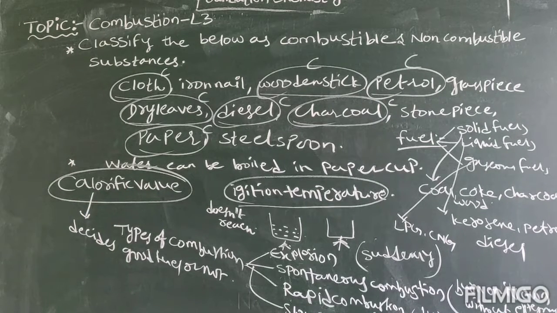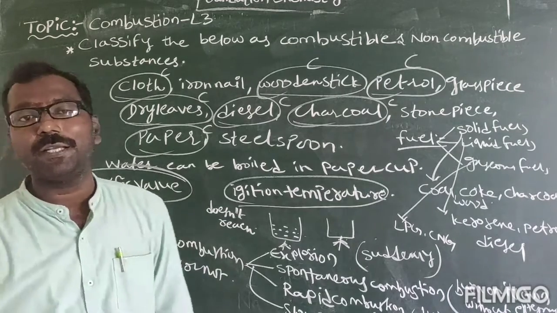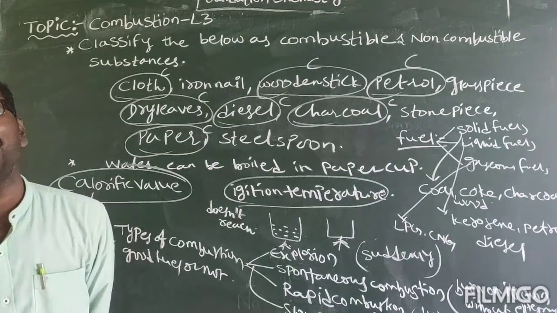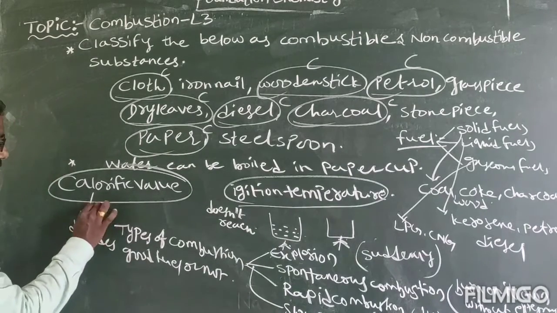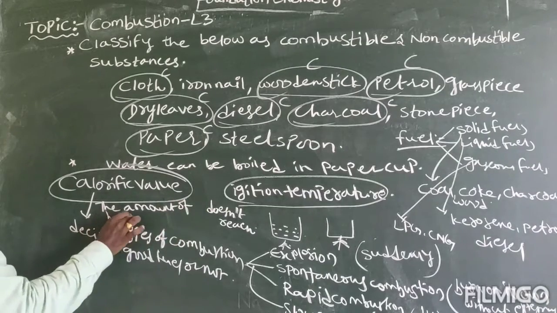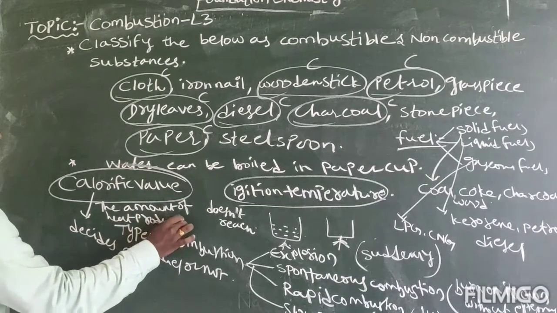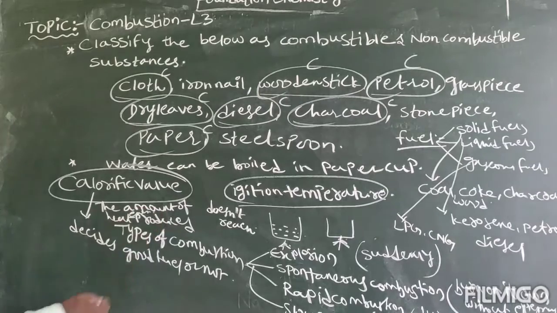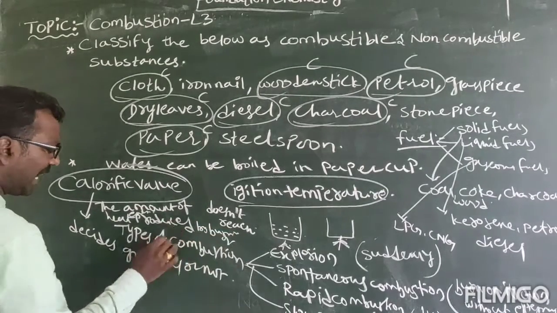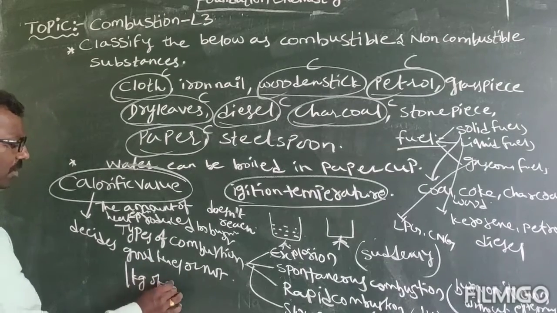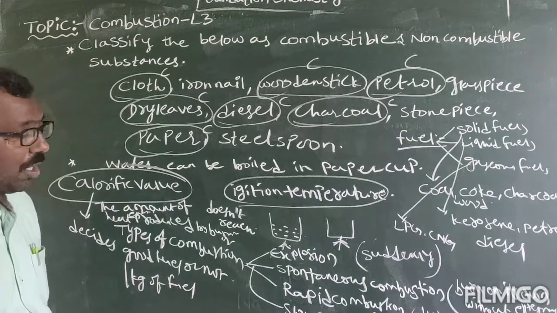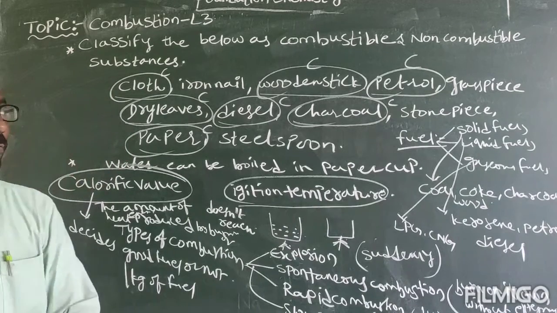Once again I am repeating, calorific value means the amount of heat energy produced by burning 1 kg of a fuel. So how much energy is produced for 1 kg?